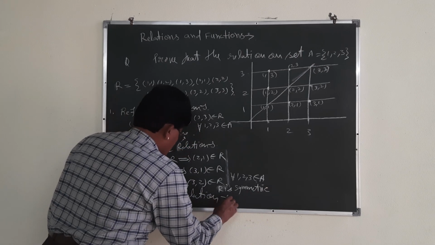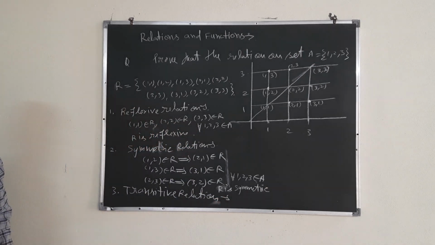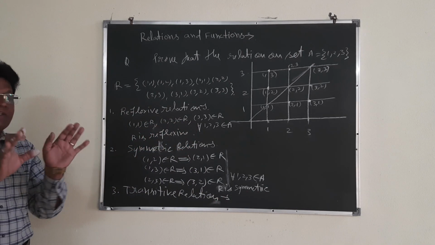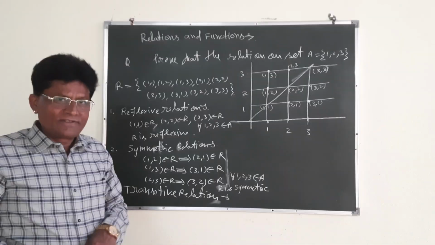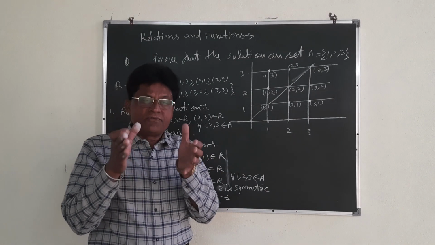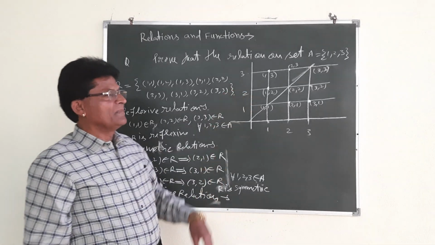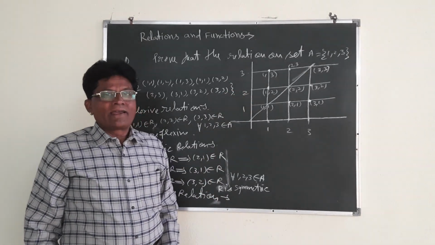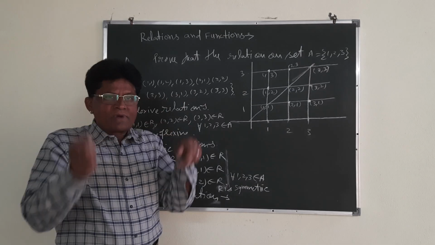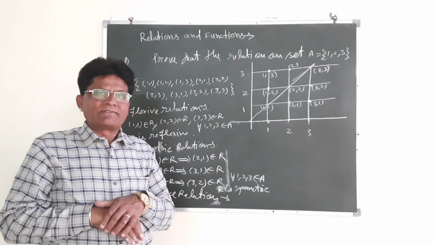Now, the transitive relation. Just to understand, this is not given in any book, so that it shouldn't feel difficult to understand what the transitive relation is. From this diagram, I will say that if these form a triangle, then it will be a transitive relation.